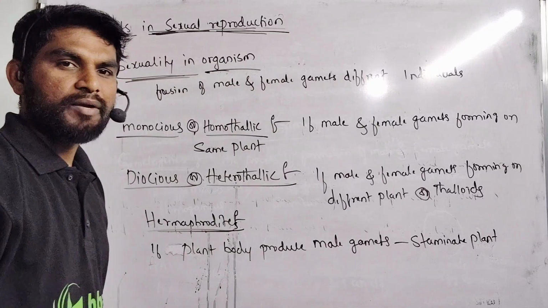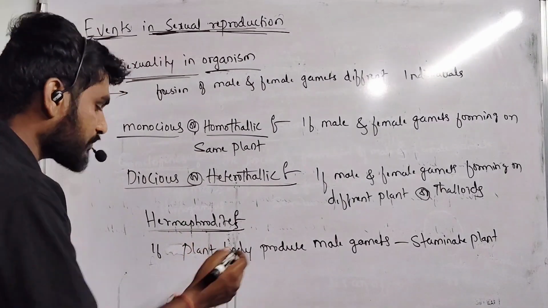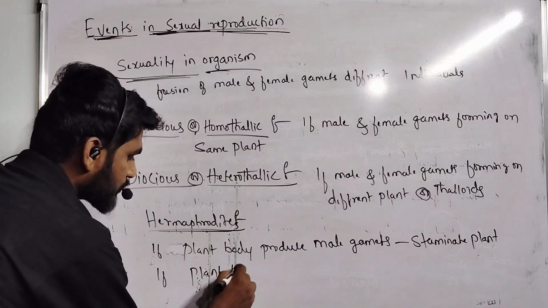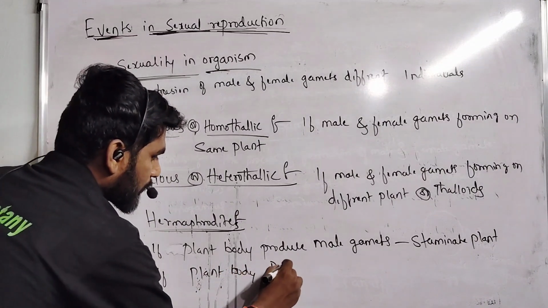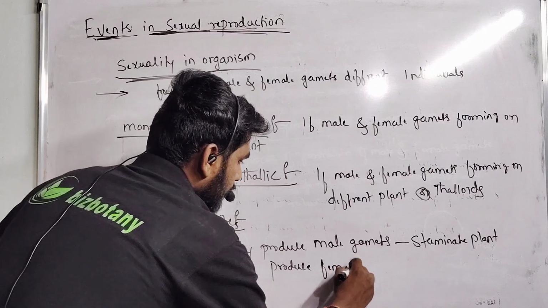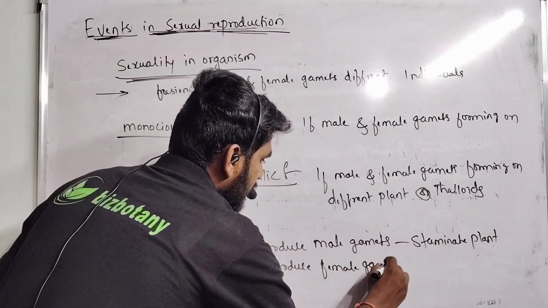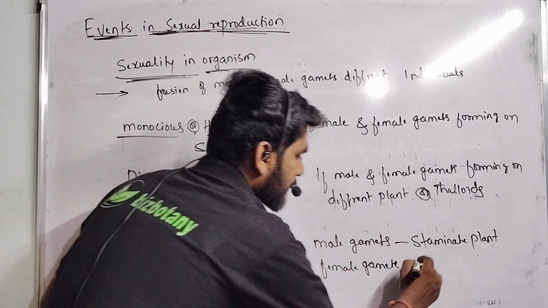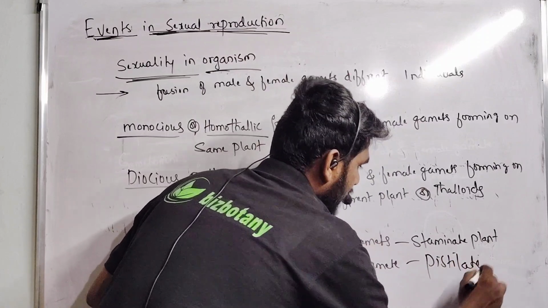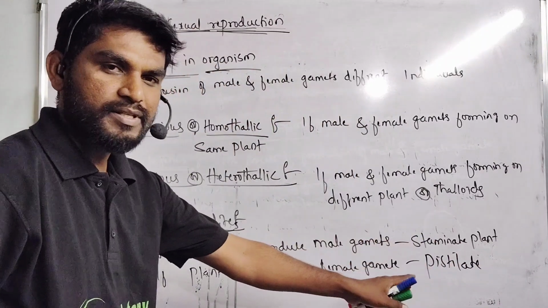If the plant body produces a pistil or female gametes, we are calling it a pistillate plant, which contains a pistil. Pistillate plant, staminate plant and pistillate plant.